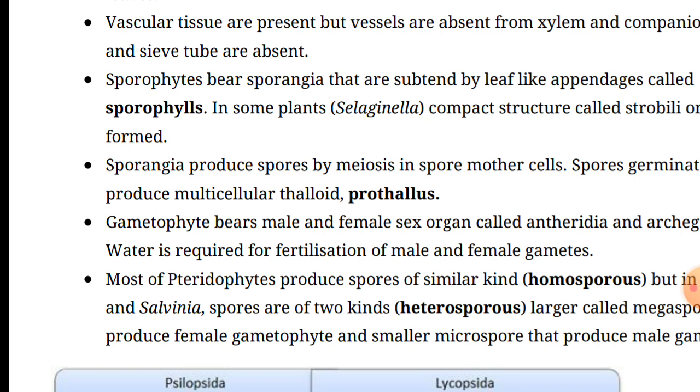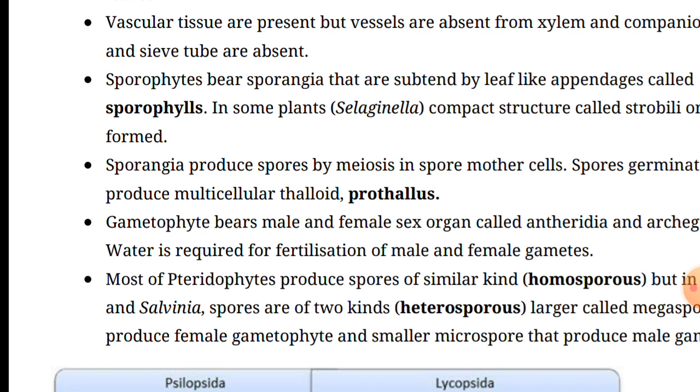Generally the pteridophytes are capable of surviving in cool, damp, shady places where they can develop, or they can grow on sandy soil also. For example, Azolla, Salvinia, Marsilea and different species of aquatic pteridophytes are found in different places.